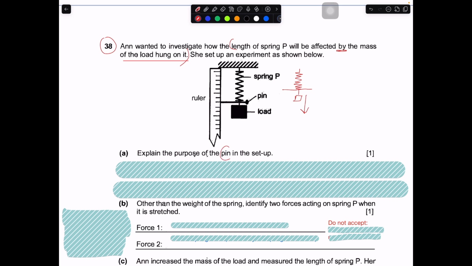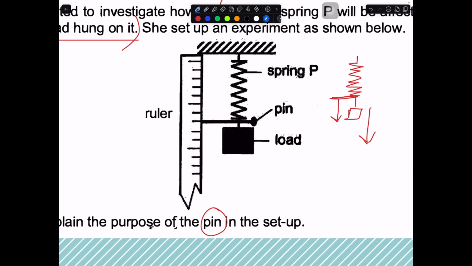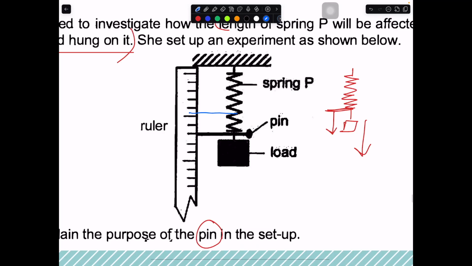Then they ask you the purpose of this pin. Why do we need to have this pin? So over here, originally the pin will probably be around here. Okay, so when you stretch, the pin will move down. So basically the pin is to do what? The pin, originally is at this location, assuming that the spring isn't stretched.